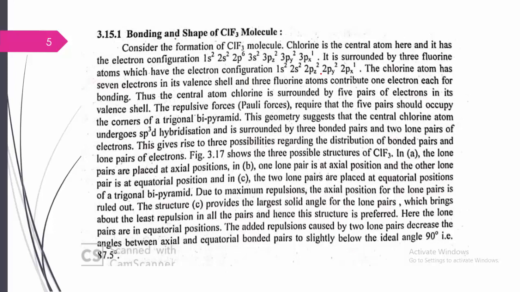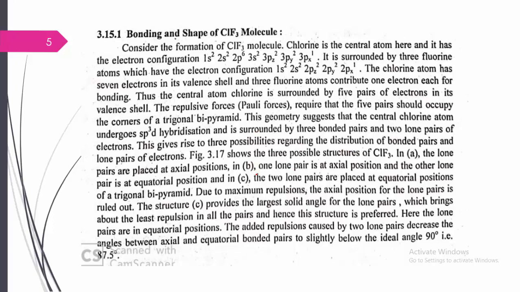Here the s orbital, the 3 p orbitals, and the 1 d orbital undergo hybridization. Already the s orbital and one of the p orbitals are filled with paired electrons, so these paired electrons become the non-bonded pairs. Now all of these undergo hybridization, forming 5 sp3d hybrid orbitals, having 3 with unpaired electrons and 2 with paired electrons, known as non-bonded or lone pairs of electrons.